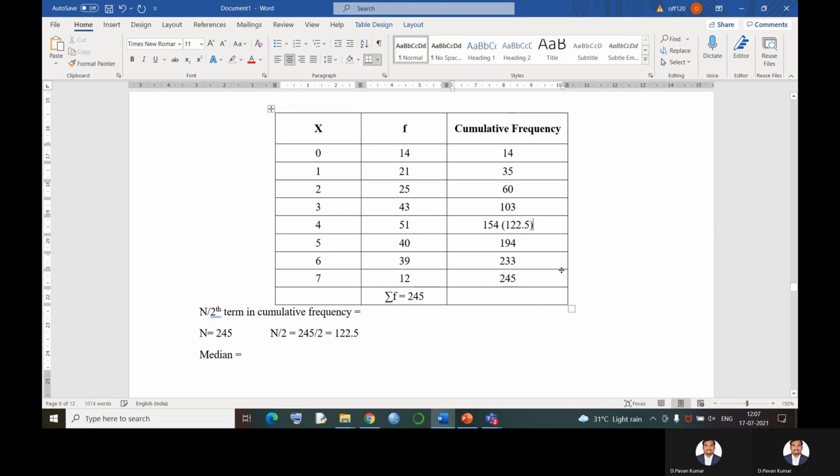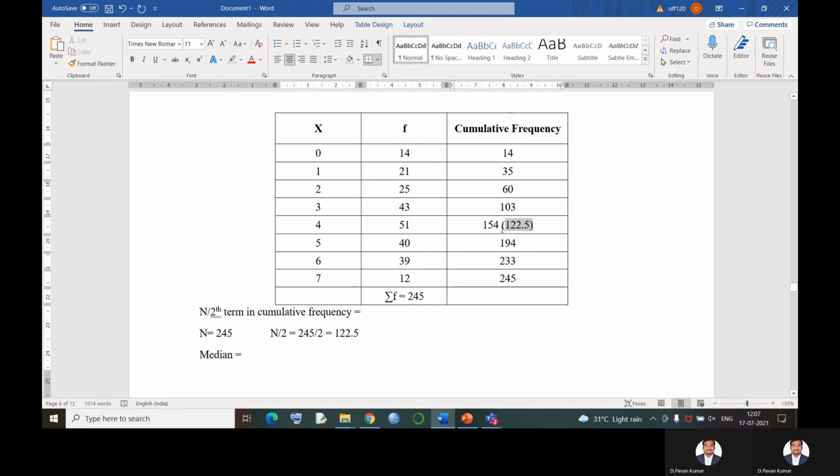That means after the 103rd term, we have the 104th, 105th, 106th, up to the 154th term. From 104 to 154, which observation is repeated? 4. After the 154th term, the next number repeated is 5. 5 will be repeated 40 times. After that, 6 will be repeated 39 times.